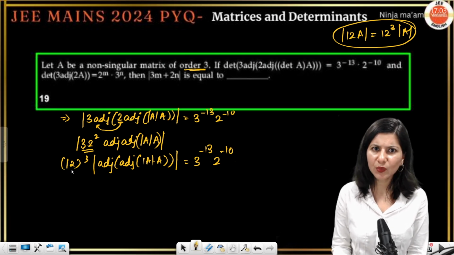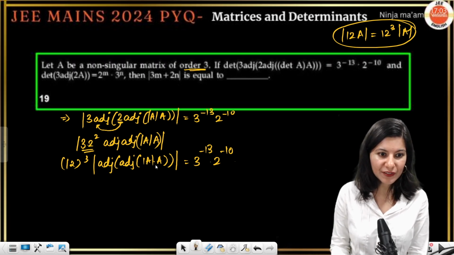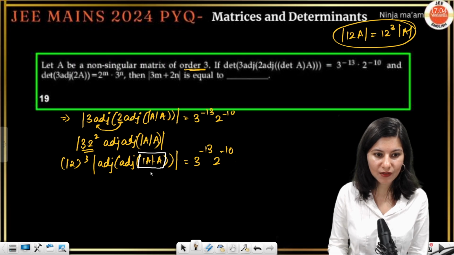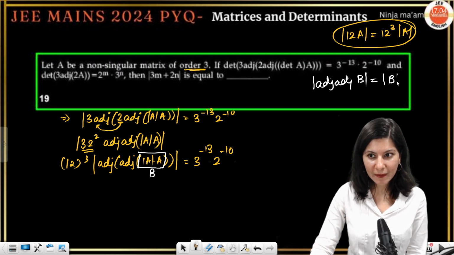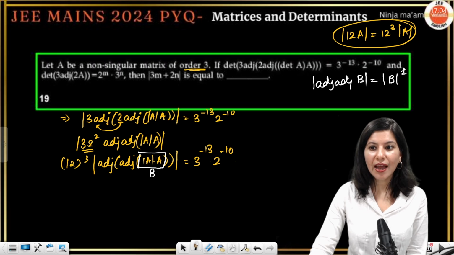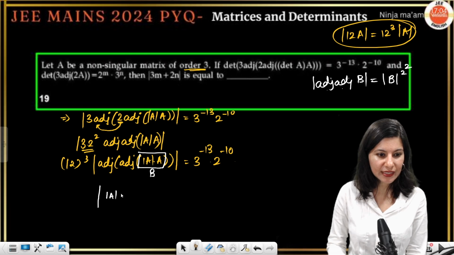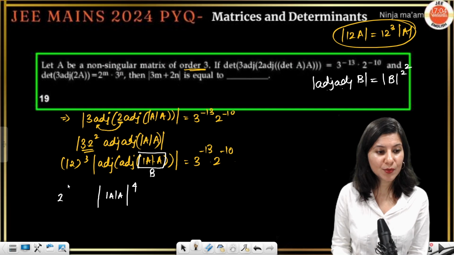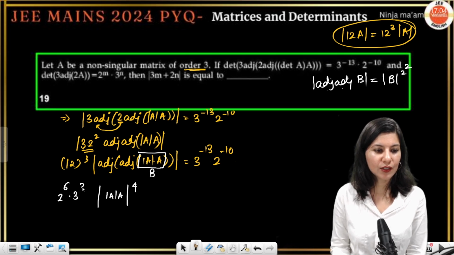Okay, but again we have to do everything in terms of 2 and 3. Now adjoint of anything, let us mark it as B. So determinant of adjoint of B, tell me the property. Determinant B raised to power n minus 1, so 2, and how many times? 2 times, so square. So determinant B raised to power 4. So this is determinant of determinant A raised to power 4, and this is 2 raised to power 6, correct? Because 2 square, 4 threes are 12, 2 square and 3, correct, and 3 cube.